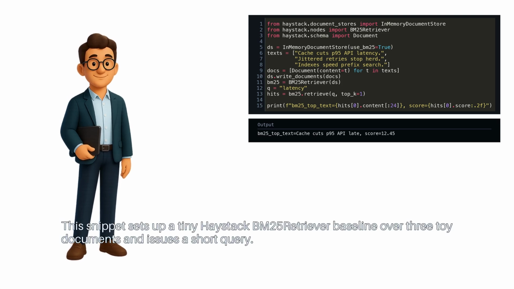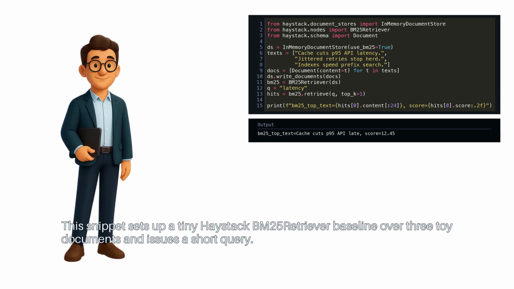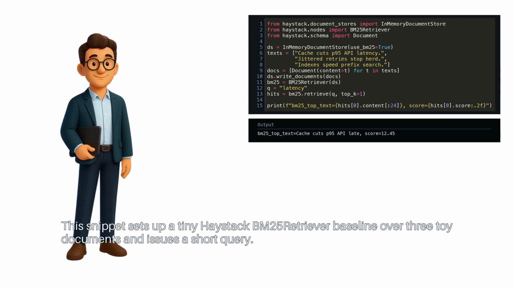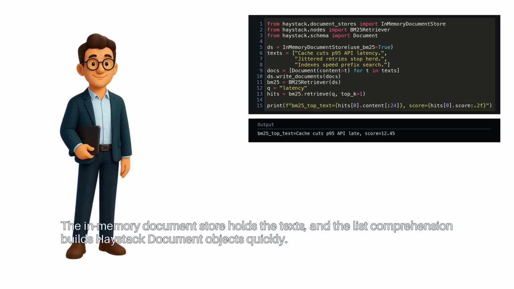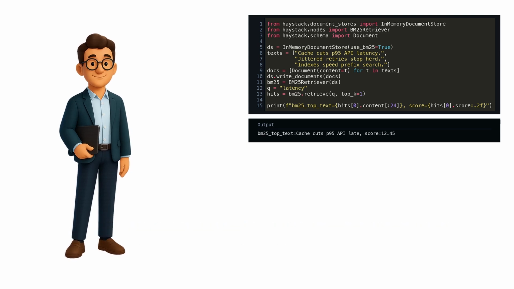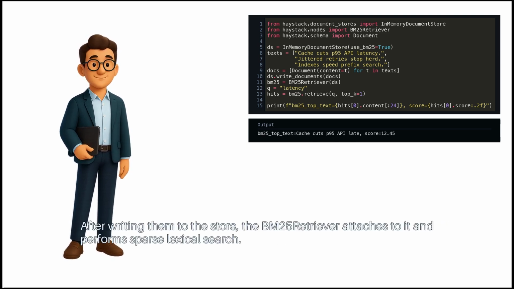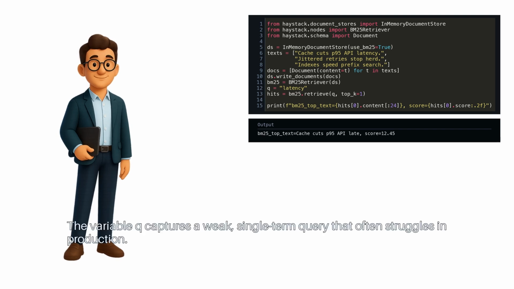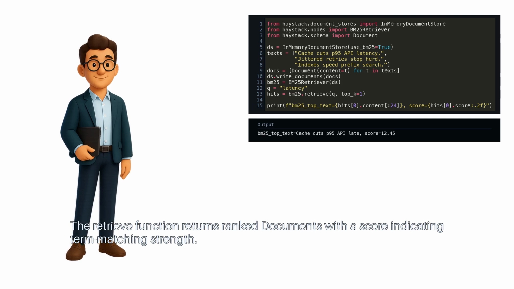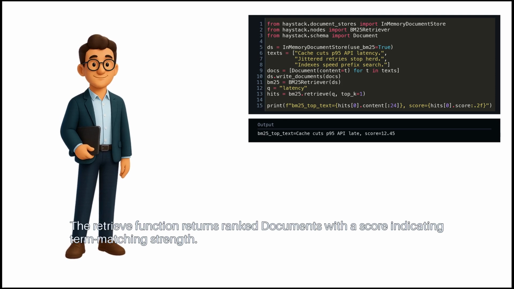This snippet sets up a tiny Haystack BM25 retriever baseline over 3 toy documents and issues a short query. The in-memory document store holds the texts, and the list comprehension builds Haystack document objects quickly. After writing them to the store, the BM25 retriever attaches to it and performs sparse lexical search. The variable Q captures a weak single-term query that often struggles in production.